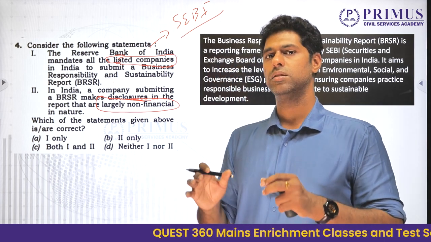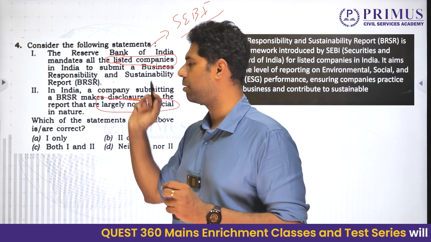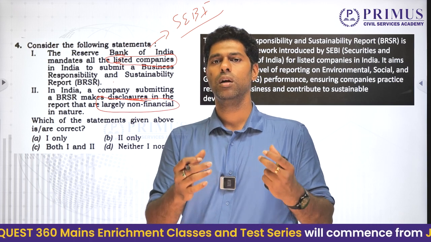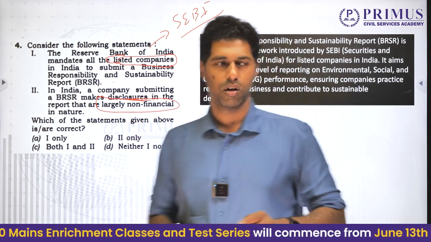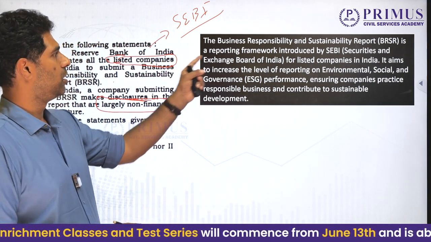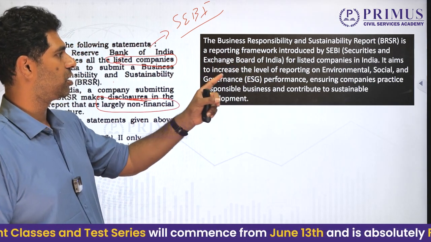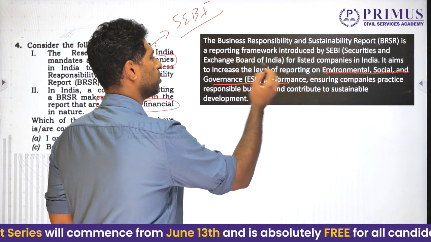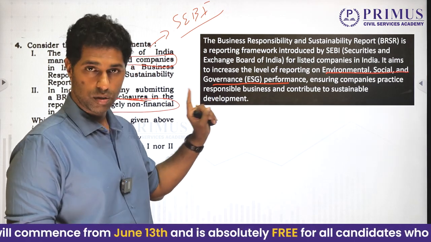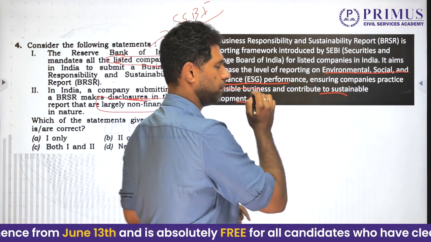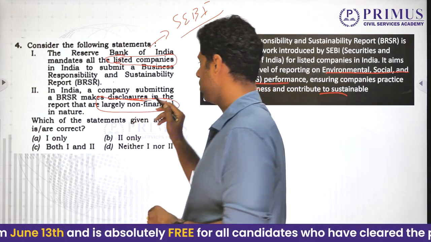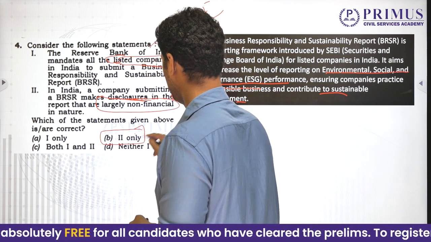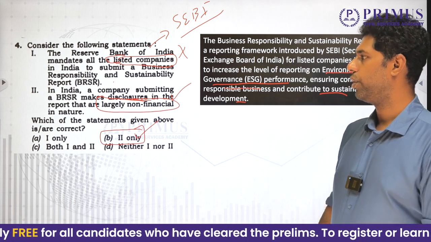This is one way of how SEBI is trying to protect the investors, because it is a listed company. There are investors, small investors, who have invested in the company. To protect them, SEBI has mandated this report. Now that is what even the statement says from the SEBI's website. It is a reporting framework introduced by SEBI for listed companies in India. It aims to increase the level of reporting on environmental, social and governance performance, ensuring companies practice responsible business and contribute to sustainable development, right? So you find the second one is true, the first one is false. Answer is 2 only, right? Only 2 is correct. Moving on to the next one.